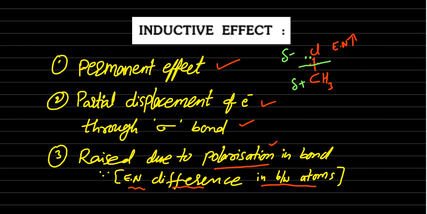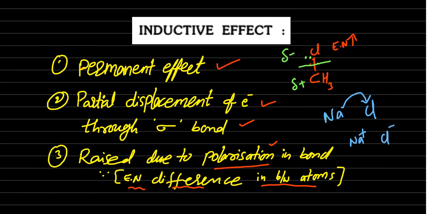The second point again: partial displacement of electrons through sigma bond. In the case of NaCl, one electron is completely shifted from sodium to chlorine. We write Na plus Cl minus.